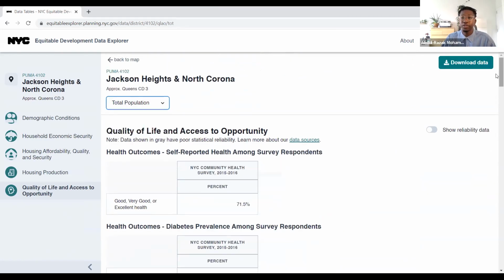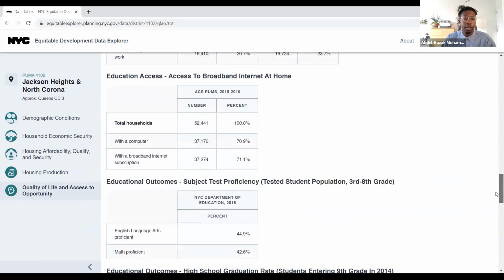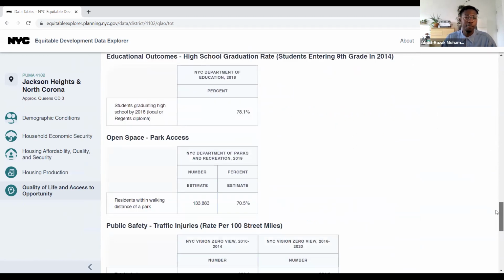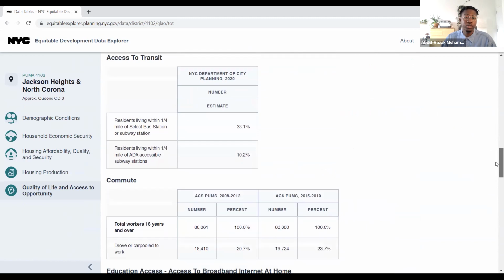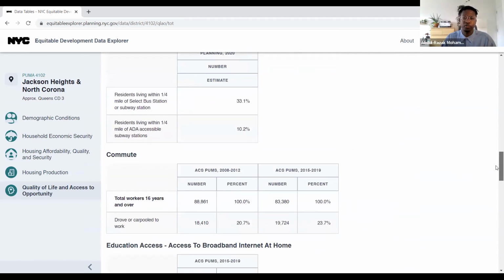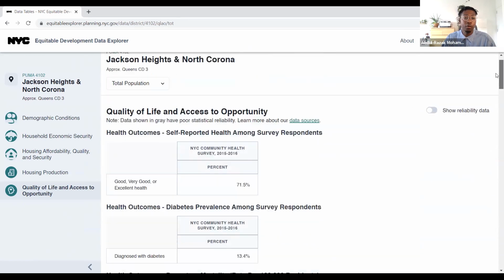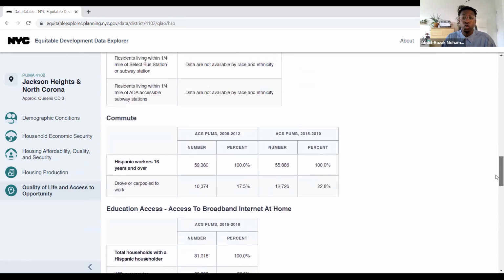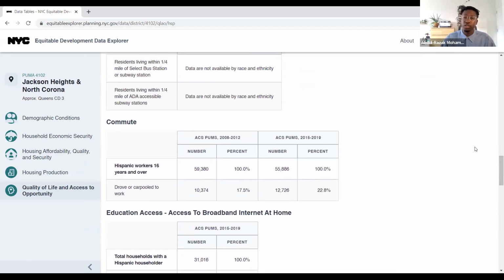And when we look at that compared to the total population, we have about 78%. So the number is not too far off, which shows that they're on trend with what's happening within the total population. And then we have other things related to the commute. That was a number that we were able to see before. We saw that that was about 24% for the total population, while for the Hispanic population within the community, that was about 23%. So once again, pretty close.